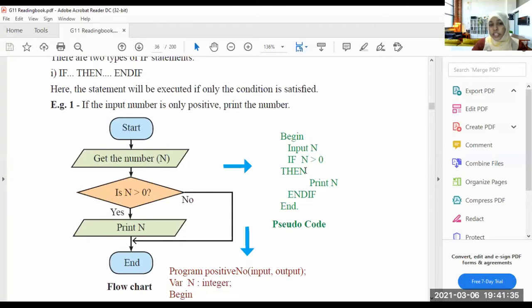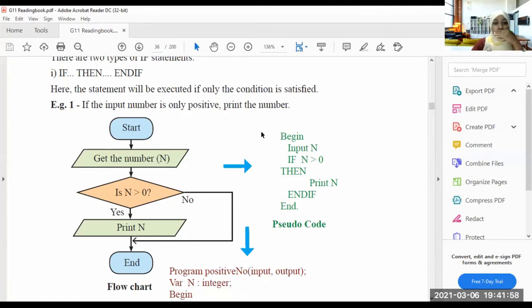If the condition is satisfied, the statement will be executed. For example, if the input number is positive, print the number. So I am putting in a number. If the number is positive, then it will show me the output. Otherwise, it won't show me an output.